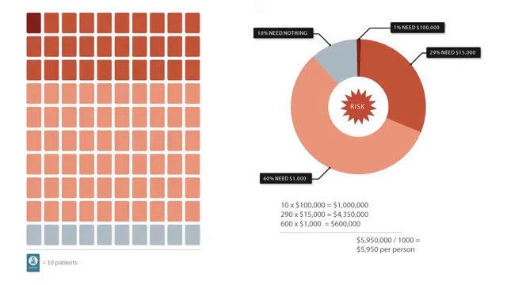We might expect that if we have 1,000 people and there's a 1% chance that any one of them will get really sick, that 10 out of the 1,000 will end up needing the $100,000 of medical care. We may not know who exactly in advance, but we can guess it will be about 10 out of the 1,000. So our group collectively is going to spend 10 times 100,000, so $1 million, for those 10 people, whoever they turn out to be. The group can expect to spend $15,000 for 290 of the people. We don't know who in advance, but it should turn out to be about 290 of them.